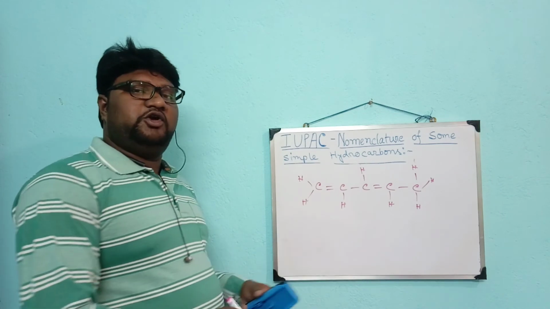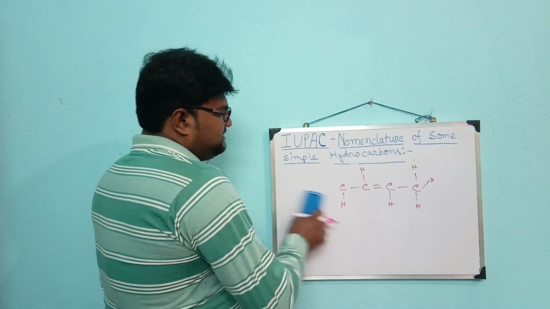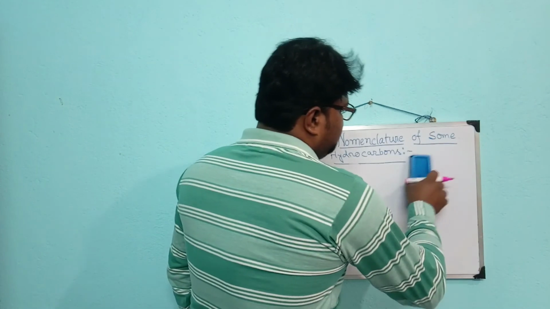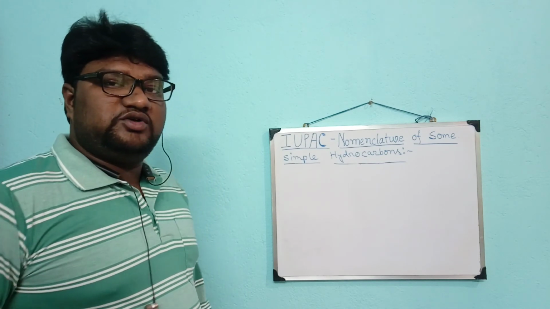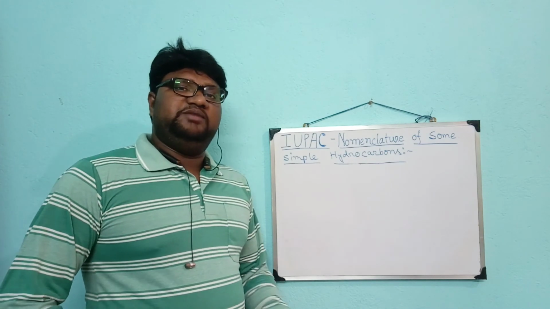What is the name of the molecule? In the next class, we will discuss the naming of another unsaturated hydrocarbon, which are triple bonded.